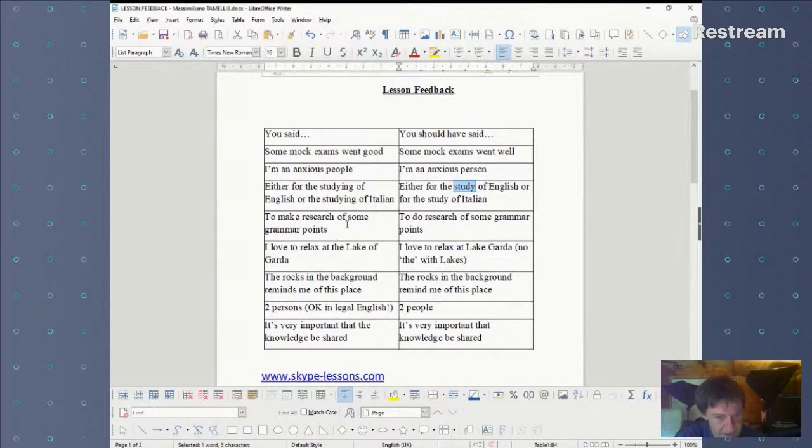Now, here's a make and do collocation mistake. Once again, to make research of some grammar points. You don't make research, you do research. And we use do for tasks and duties. I often say homework, housework, office work, meaning all types of work, really. And when you're doing research, you are generally working.